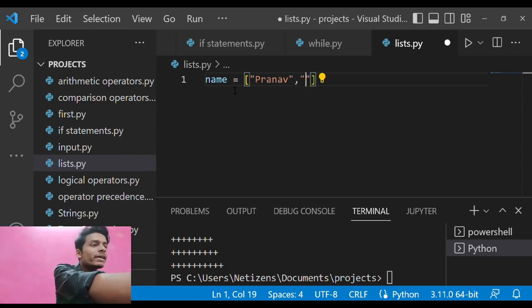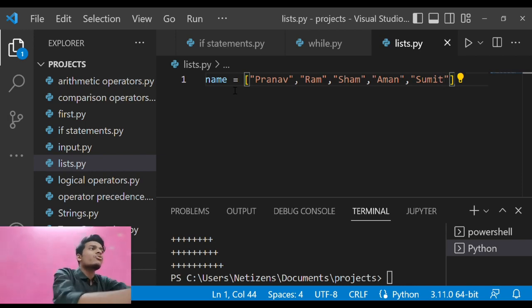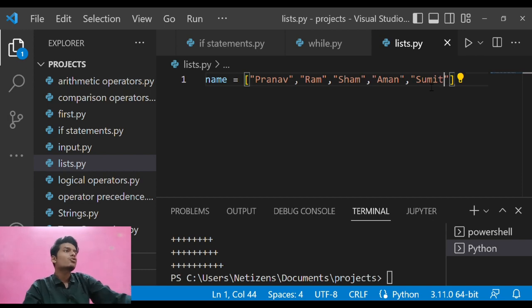So if I type in different names like Pranav, Ram, Sham, and then a couple of my friends' names, Aman and Sumit, suppose these are the students in my class. And if I save it here, this is my list in Python.